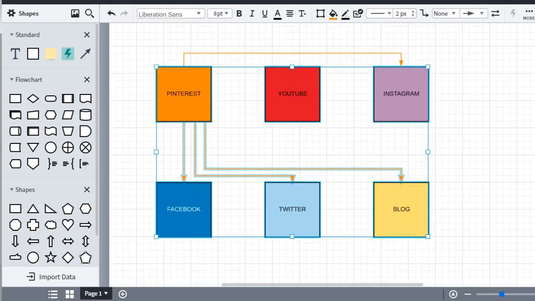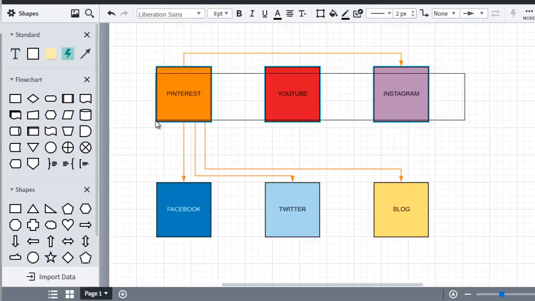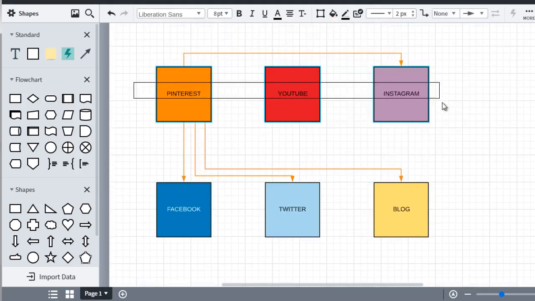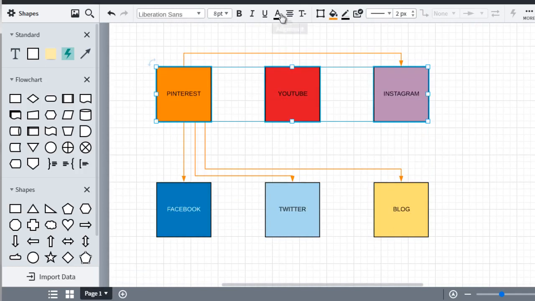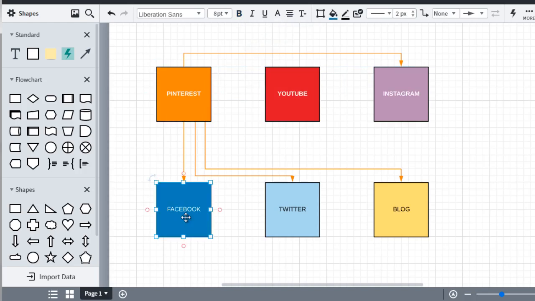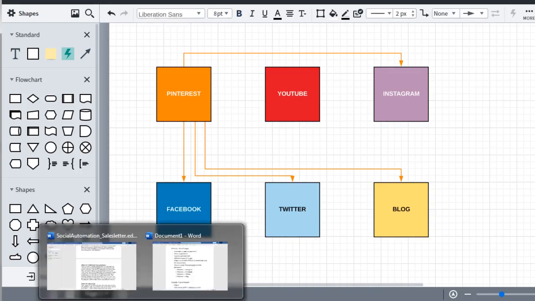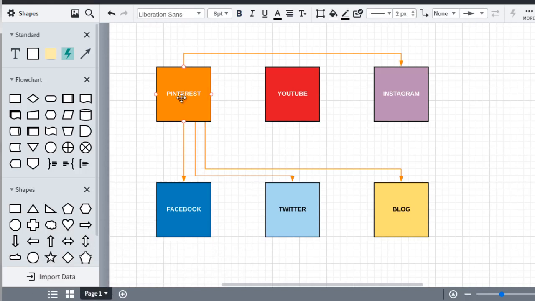Now for the ones that are dark here, I'm going to change the font to white, and I'm going to bold them just so that it's easier to see. All right. So by this point, we have said every time we upload to Pinterest, it will auto post to Instagram, Facebook, Twitter, and blog. In fact, we can just write that if you want to.